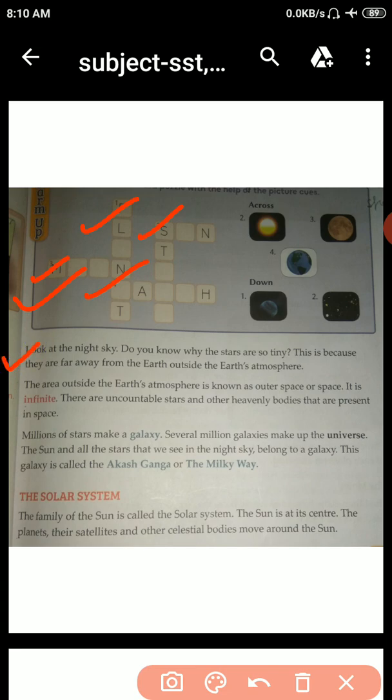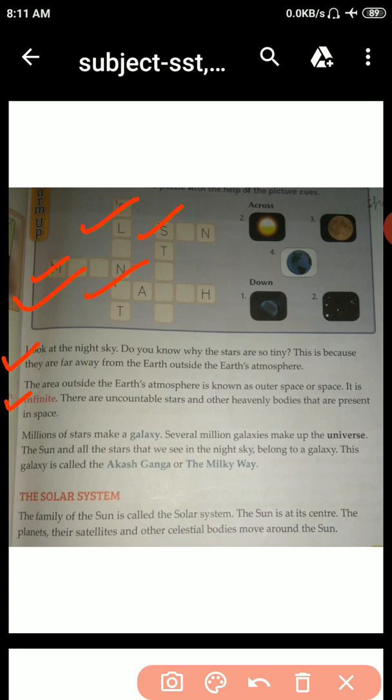Now, look at the night sky. Do you know why the stars look so tiny? This is because they are far away from the Earth, outside the Earth's atmosphere. Look at the night sky. Do you know why the stars are so tiny? It's because they are far from the Earth, outside the Earth's atmosphere.